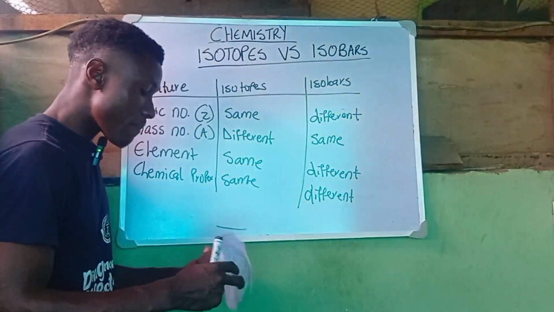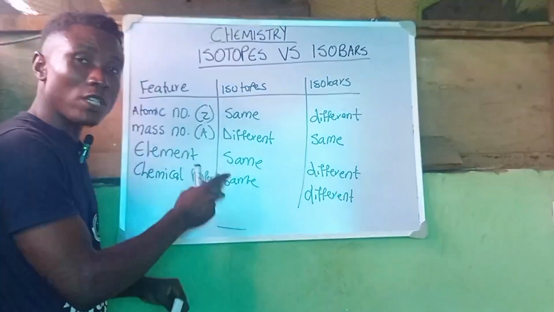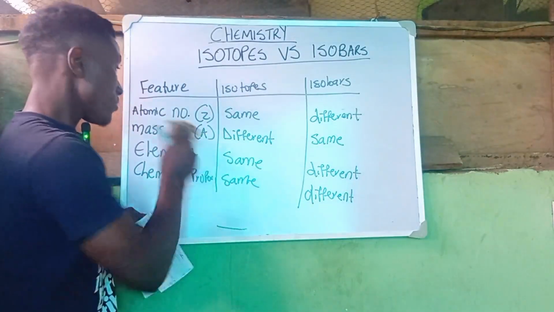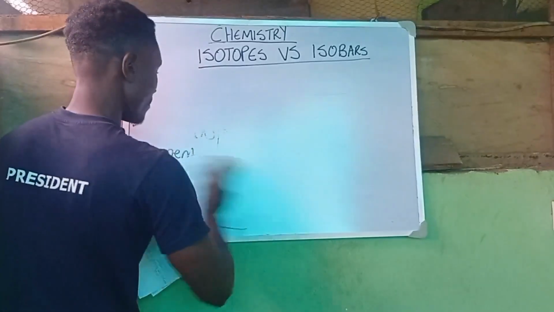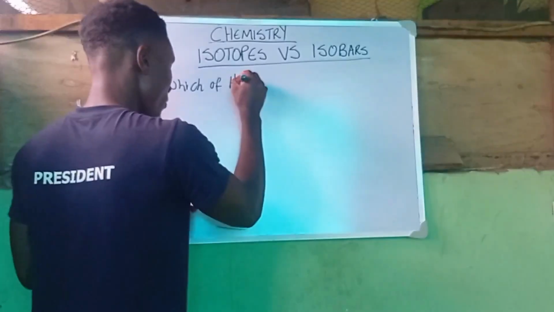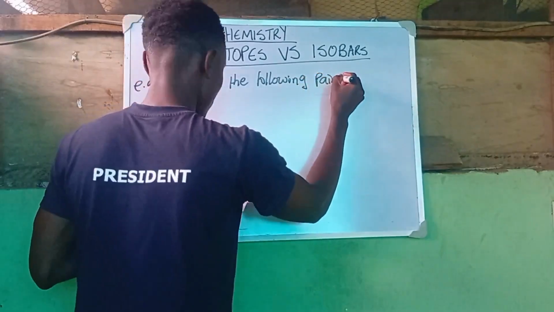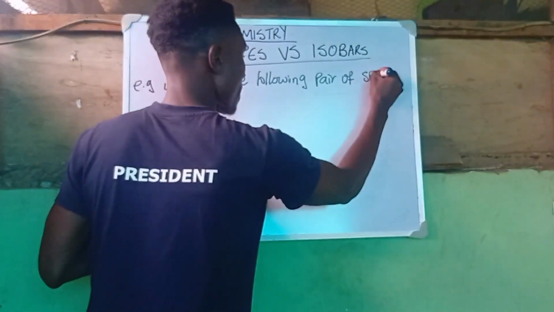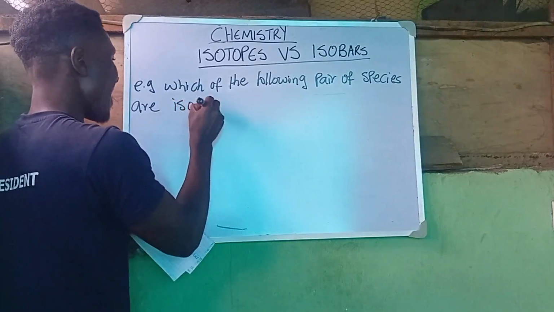Hence their chemical properties are going to be very distinguishable and very different, right? So we have a particular example here. See the particular question we have here on the board. Please screenshot this and make sure you copy it down. The question is: which of the following pairs of species are isotopes?